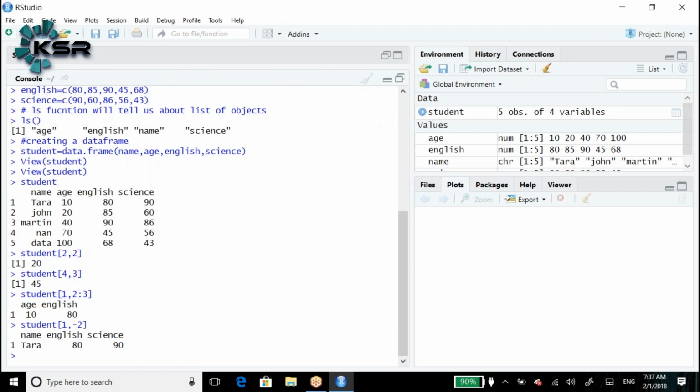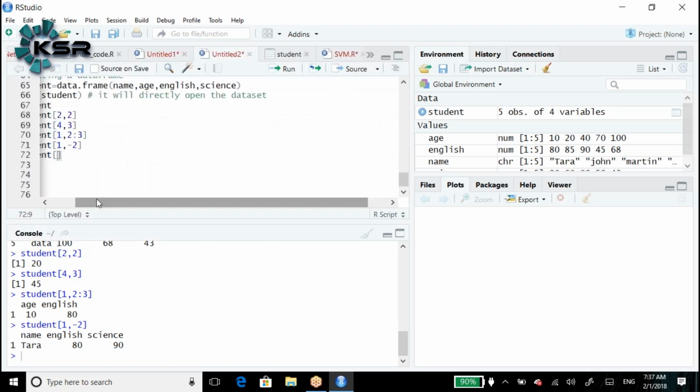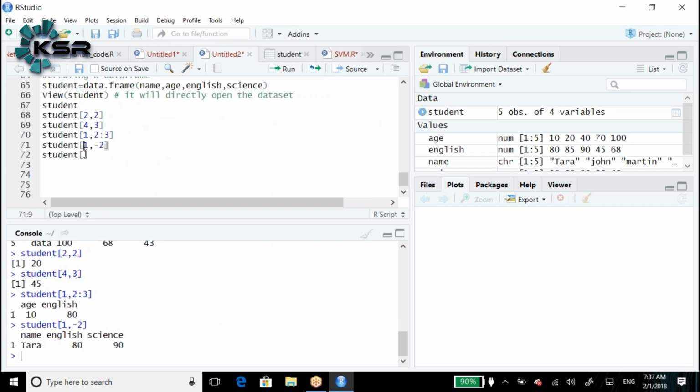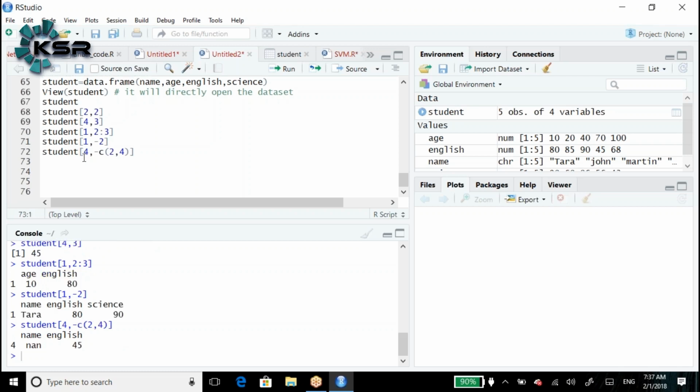Nan is in the fourth row, comma, minus, because I don't require the second and fourth column. I require the first column and third. Minus c means it doesn't consider those two columns. C means the concatenate function. It doesn't consider the second and fourth column. Then what columns will it consider? First and third. That is the nan 45.